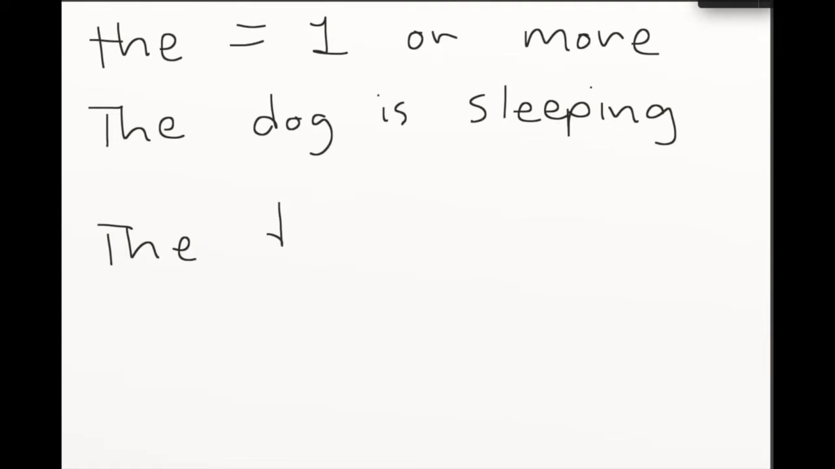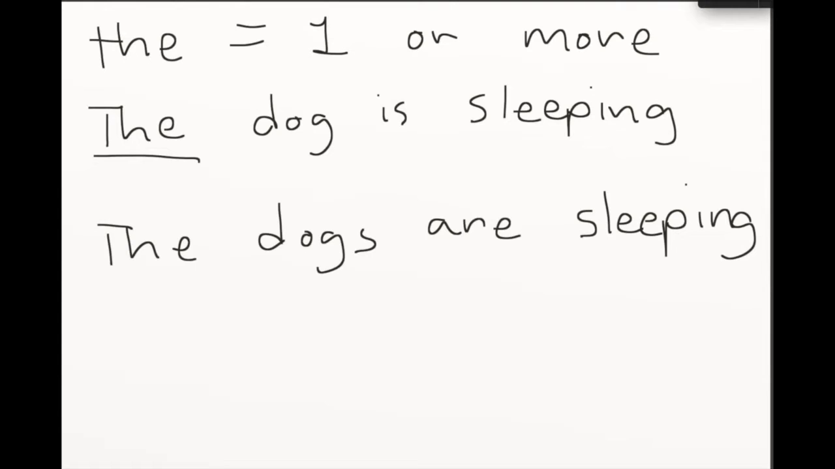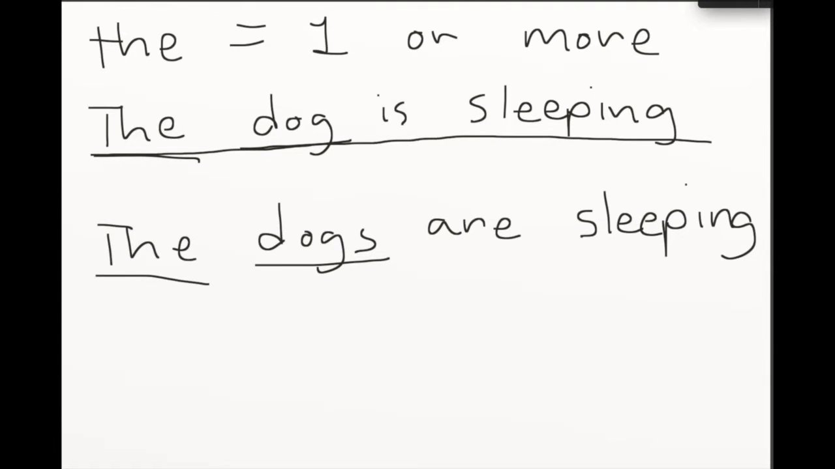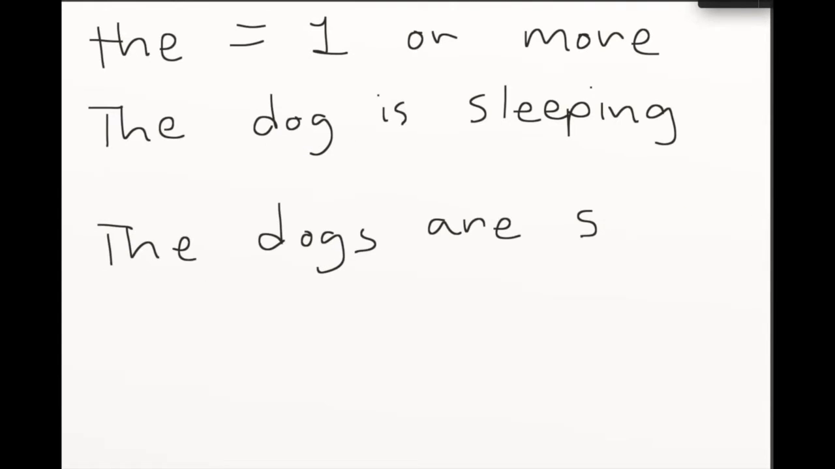Now we can also do the dogs are sleeping. Okay, so you see that difference? We used the both times, but for the first sentence it's just dog. For the second sentence it's dogs. It's plural. Okay, and that's an example of how the can be 1 or more. The dog is sleeping. The dogs are sleeping. Okay, so that is your article, T-H-E. This can be quite confusing.